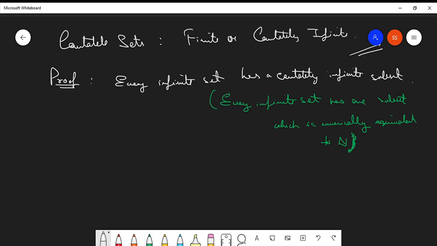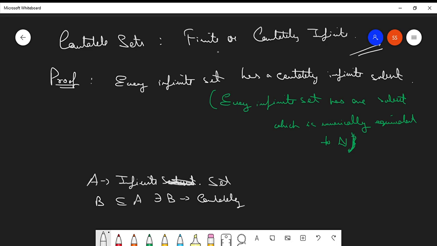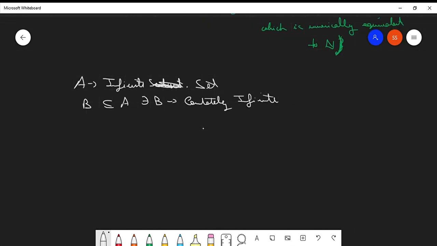Clear? Acha. What can be the proof of such a statement? I think you can understand this with an example. Let's say you have A as an infinite set. You have B to be a subset of A such that B is countably infinite. B is countably infinite, and you have some C.